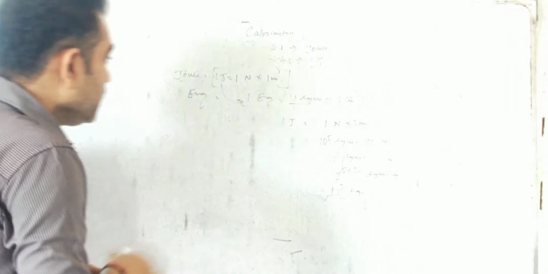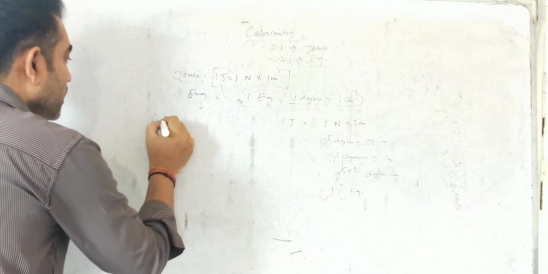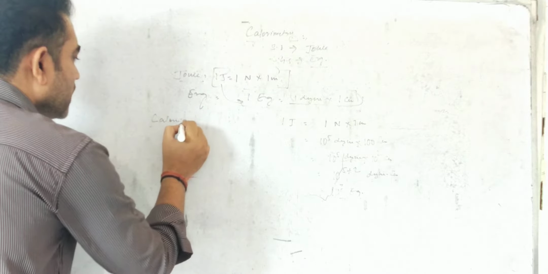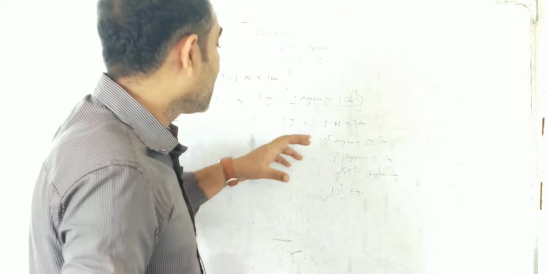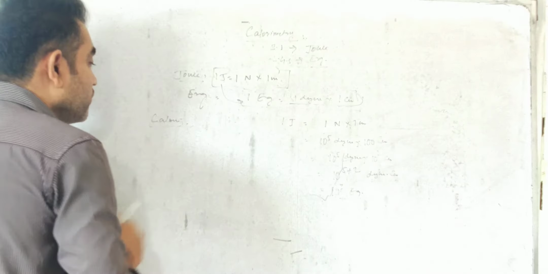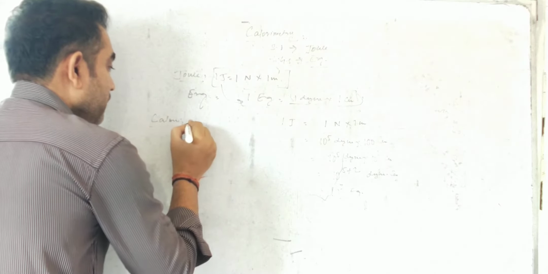Now the calorie, that is the bigger unit, the practical unit. Most of the time we use this unit only. But while doing numericals you will have to write joule, you cannot write calorie, because the SI unit is the joule. What is the definition of the calorie? I am going to describe it with the definition.